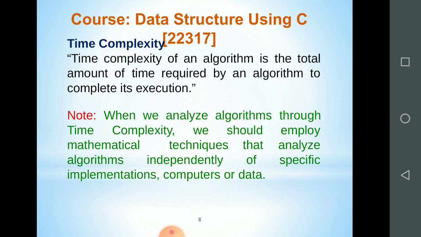How many elements we are using and what type of elements we are using all matter, and then we find its space complexity. If the input is constant, then it is a constant space complexity. If the input is increasing, then it is a linear space complexity.